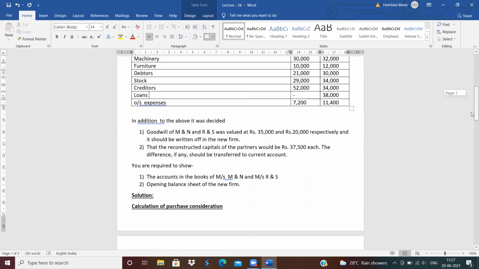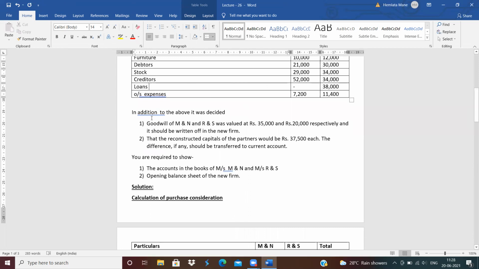Now, further information. In addition to the above, it was decided that the goodwill of MN and RS was valued at rupees 35,000 and 20,000 respectively. This means the goodwill of MN is 35,000 and the goodwill of RS is 20,000, and it should be written off in the new firm. This adjustment is different in this question. The goodwill should be written off in the new firm.